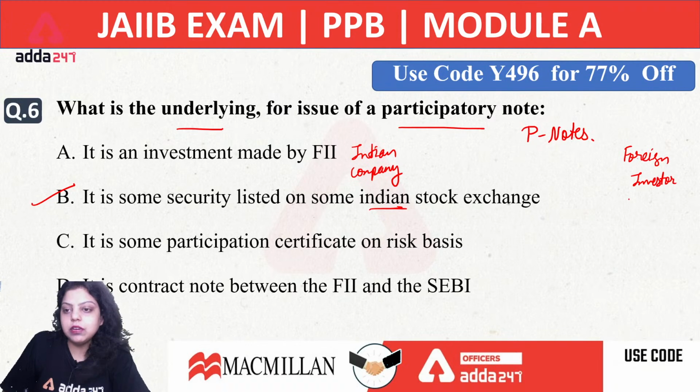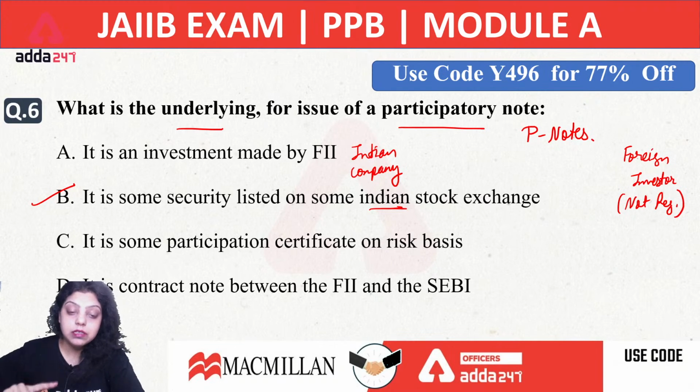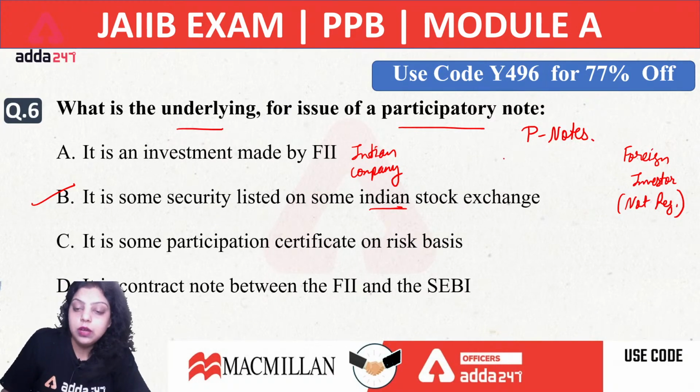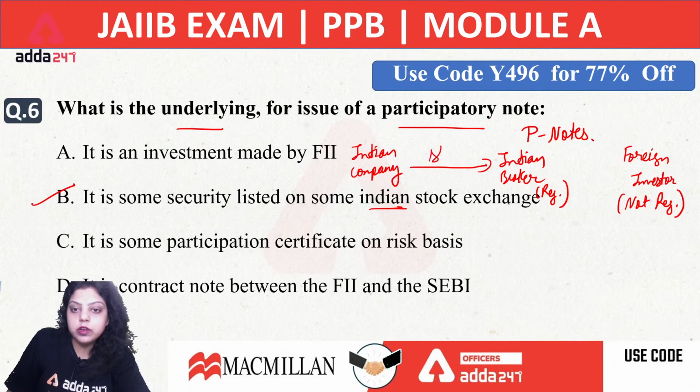Now this foreign investor does not want to register under the stock exchange of India. When a foreign investor does not want to register in the Indian stock exchange or with the Sebi or the stock market of India, but still wants to purchase the security of Indian currency, what he has to do? He has to go to the Indian broker. Now this Indian broker is registered with the Sebi. So this Indian broker will purchase the share of an Indian company and issue this share to the foreign investor. That is known as P notes or participatory notes.